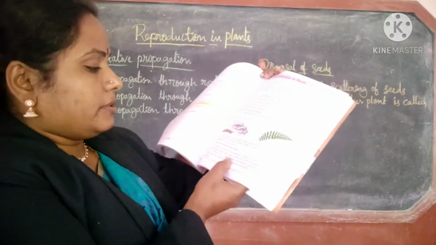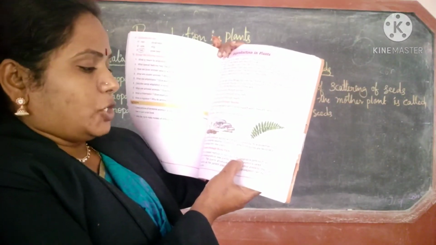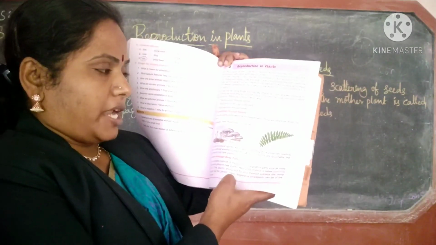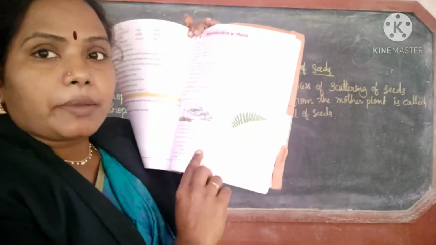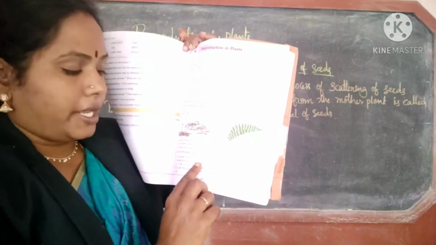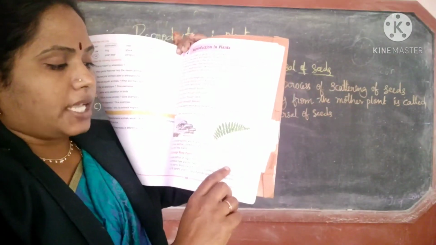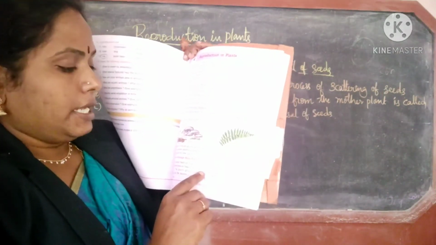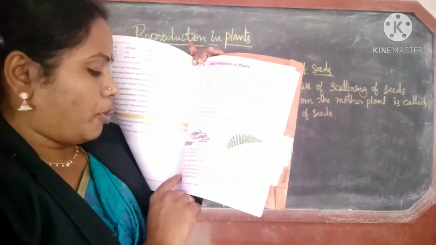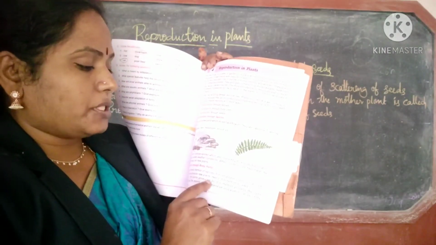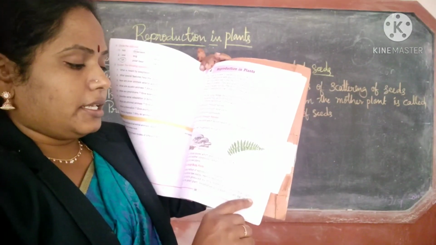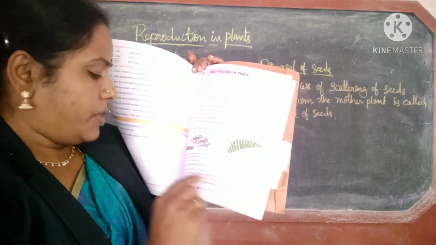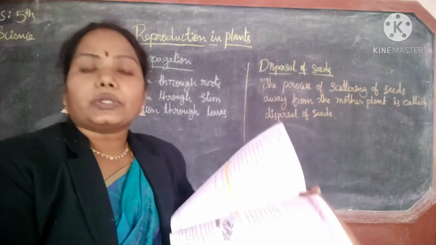So here from vegetative parts. Here onwards you have to start. Page number 195, last paragraph. Vegetative parts such as roots, stem and leaves produce new plants. Hence this method is called vegetative propagation. The plants produced by this method have the same characteristics as the parent plant. Vegetative propagation can be of the following types. So this you have to write.